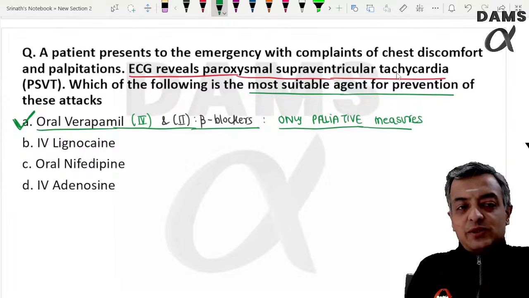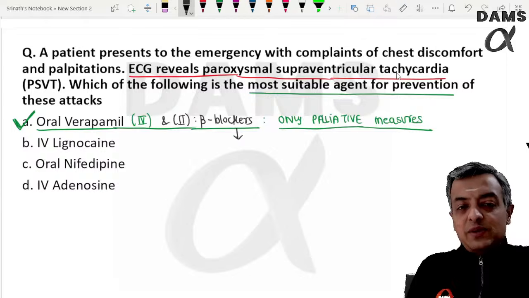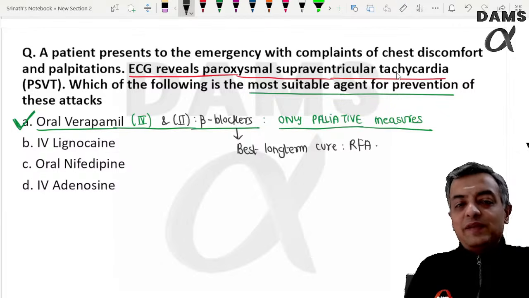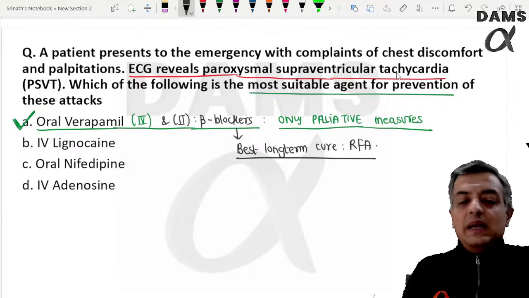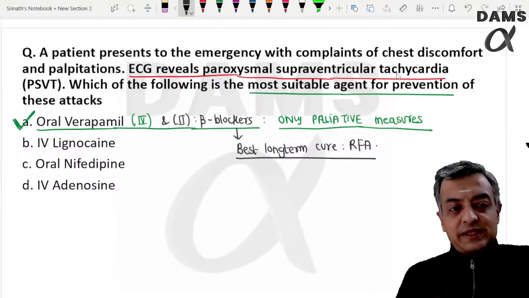So instead of the suitable agent out of the options, if they had asked you the best long-term treatment, the best long-term cure would have been radiofrequency ablation of the accessory pathway. Radiofrequency ablation would have offered the best success rate.